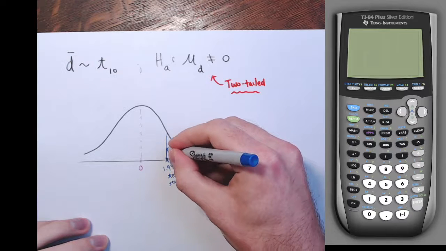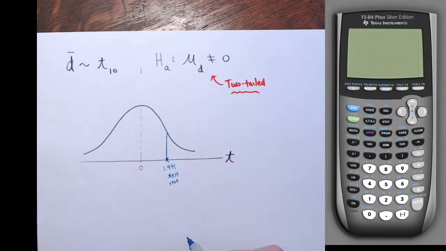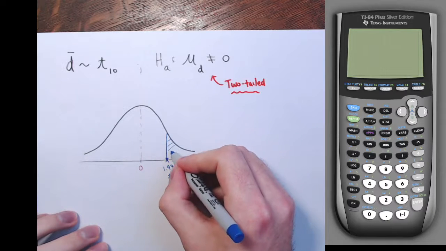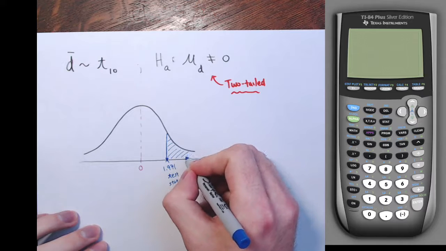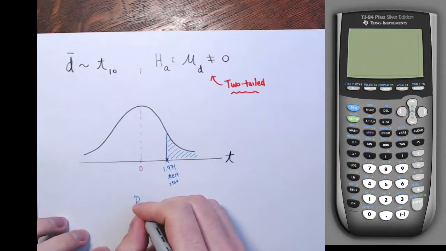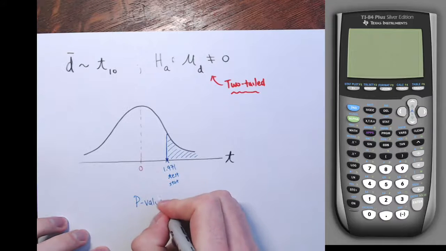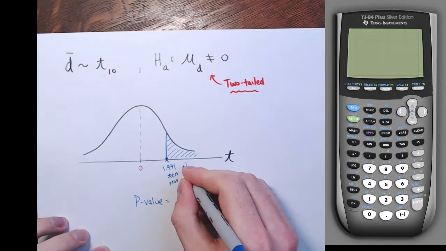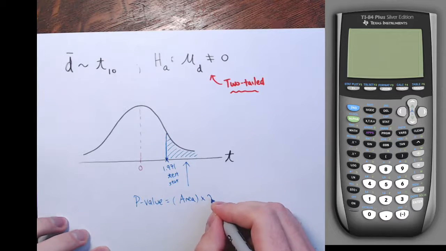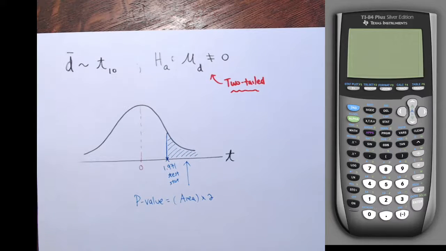If I'm doing a two-tailed test and my test statistic is above the mean, I just take the area to the right and double it. The p-value is going to be this area times 2, because it's a two-tailed test.